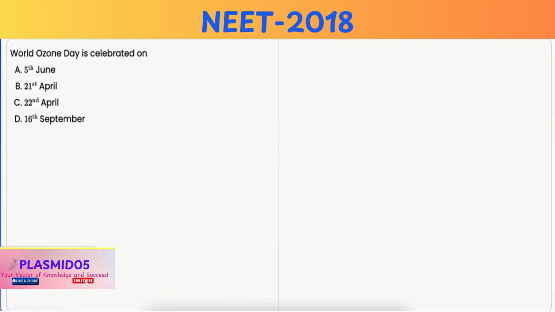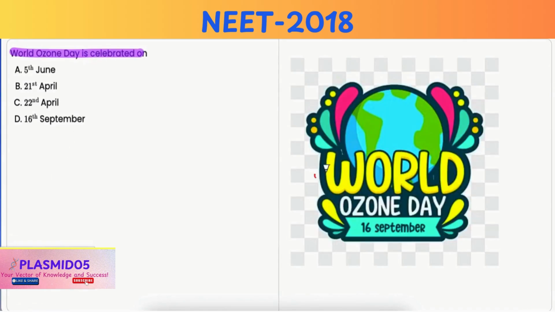In this question, you have to point out on which day World Ozone Day is celebrated. Now, World Ozone Day is celebrated on 16th September each year. And this day raises awareness about the importance of the ozone layer and the efforts that are needed to protect it. So each year, this World Ozone Day has a specific theme focusing on ozone protection as well as environmental sustainability. Hence, the correct answer is option D.